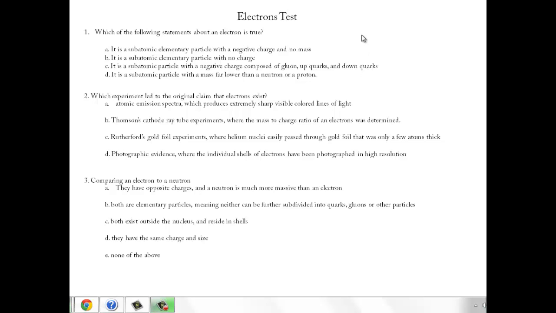Electron test key screencast. This is questions 1 through 3. Question number 1. Which of the following statements about an electron is true? Is it a subatomic particle? Yes, it is. So are neutrons and protons.